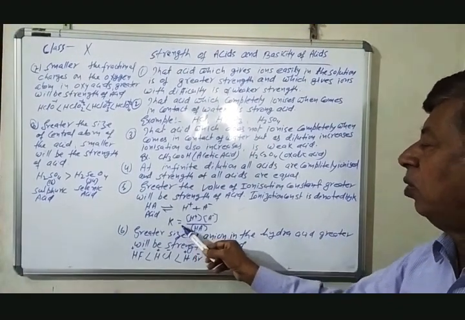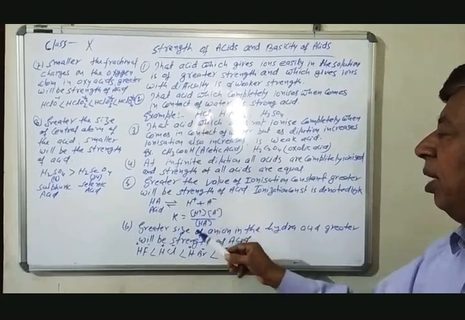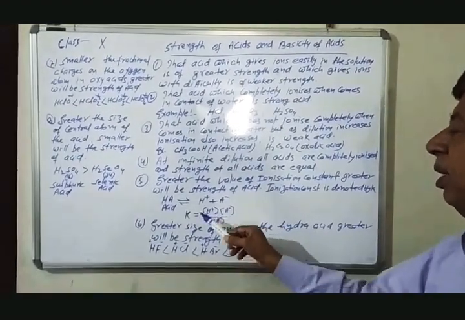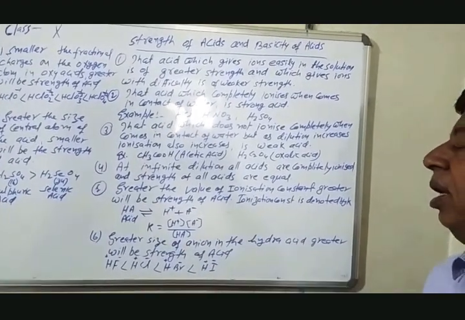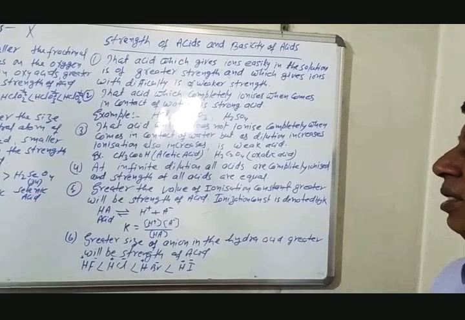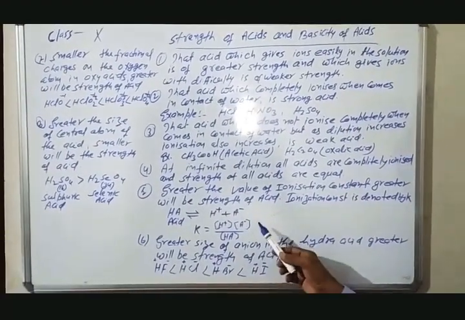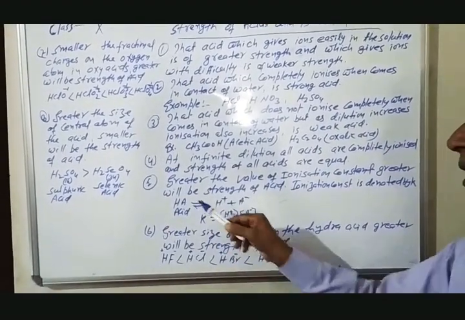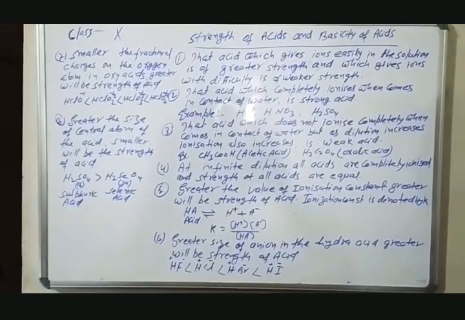So K is equal to hydrogen ion concentration times A- concentration divided by HA concentration. As the value of K is greater, the strength of acid will also be greater, because the product value will be greater and the reactant value smaller, so the value of K will increase.